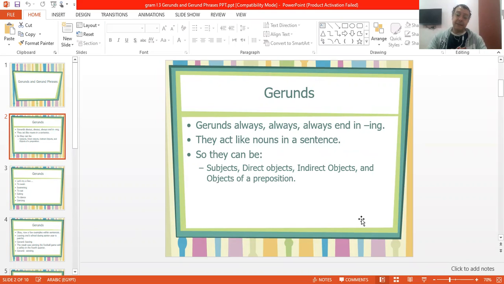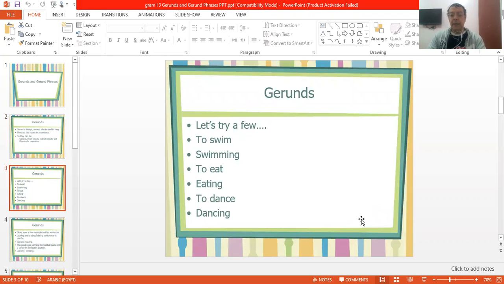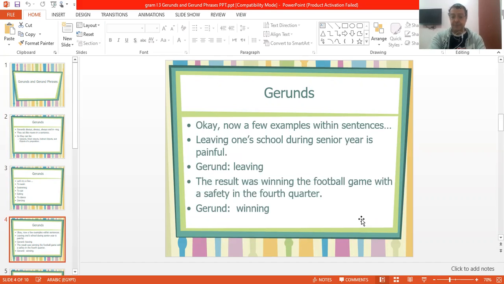Gerunds always end in ing and they act like nouns in sentences. So, since they act like nouns, they can be subjects, they can be objects, direct or indirect objects, they can be objects of preposition. Swim is a verb. If we want to get the gerund for that, it would be swimming. Eat is a verb. If we want the gerund, eating. Dance is a verb, if we want the gerund, dancing.